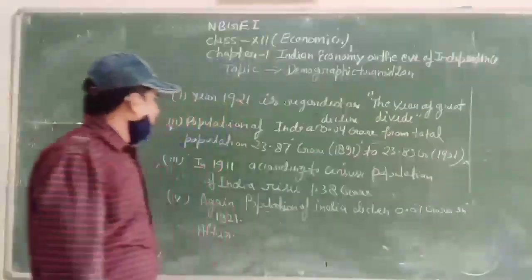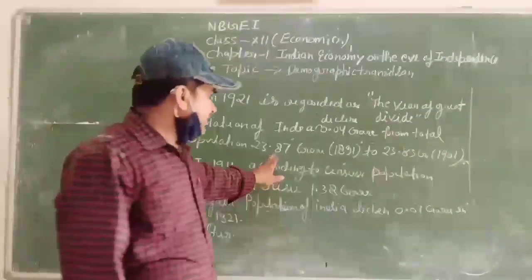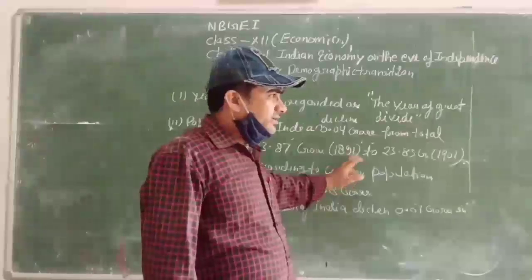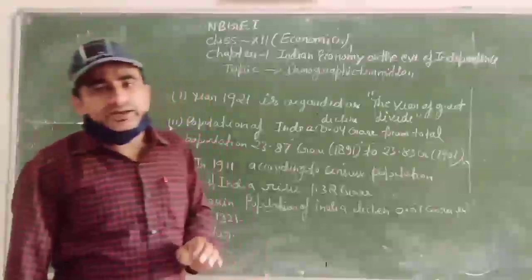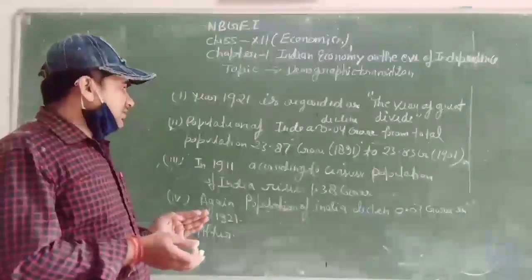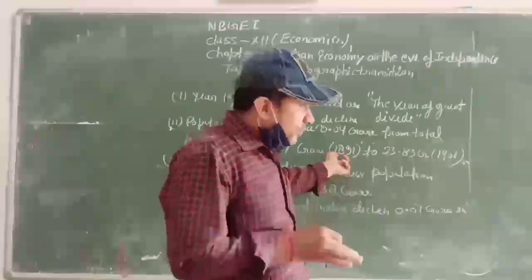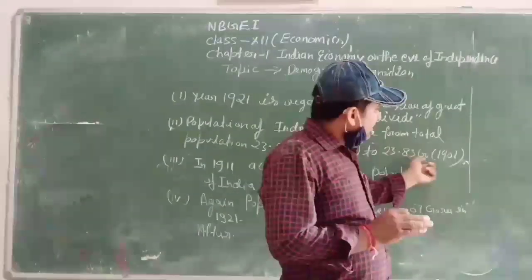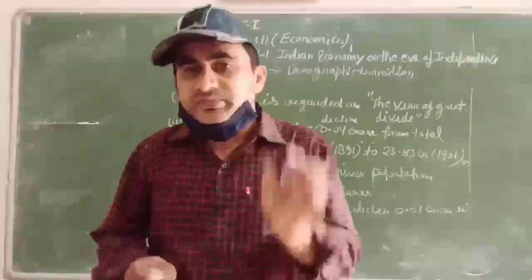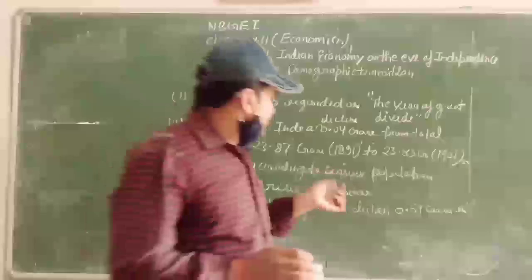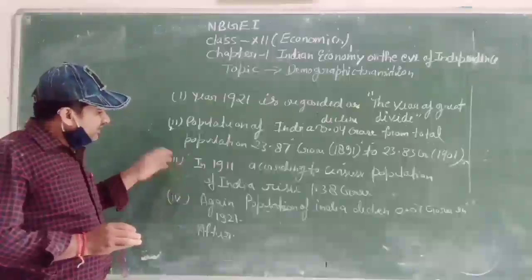Total population fell from 23.87 crore in 1891 to 23.83 crore in 1901. It means India की population 23.87 करोड़ 1891 से कम होकर 1901 में 23.83 करोड़ हो गई. तो कितनी पॉपुलेशन इंडिया की कम हुई? 0.04 करोड़.